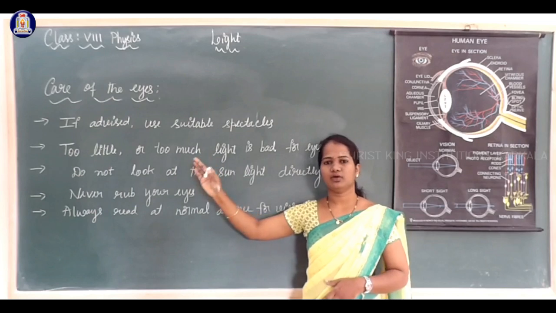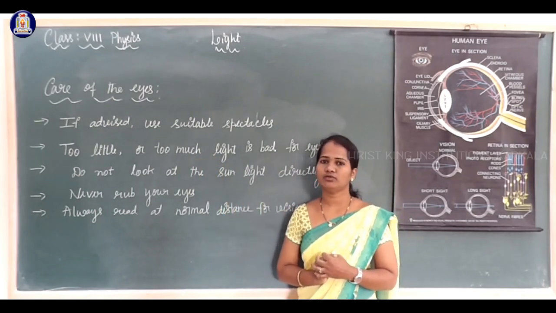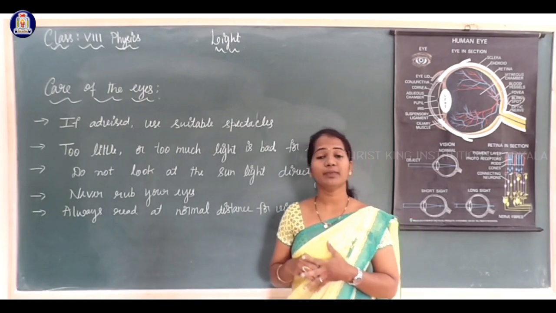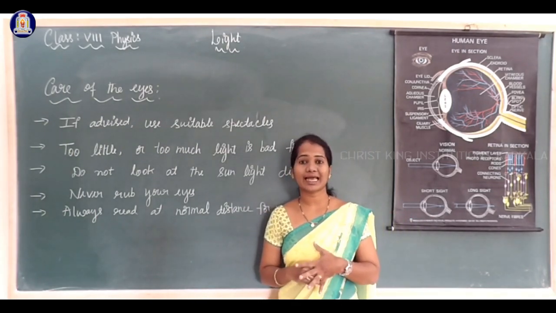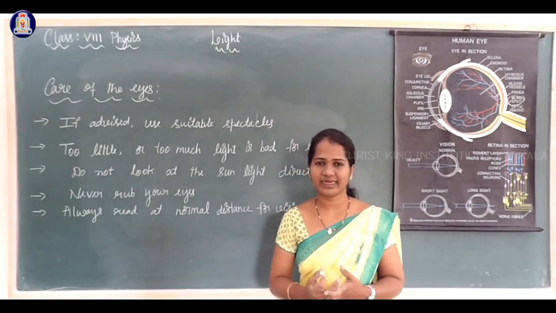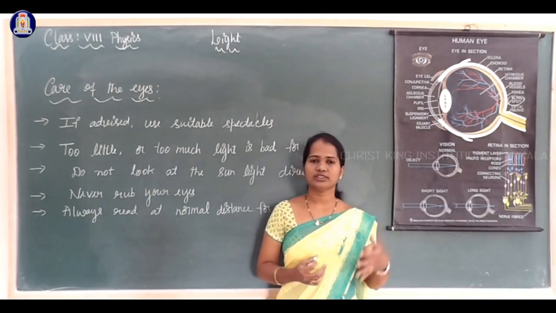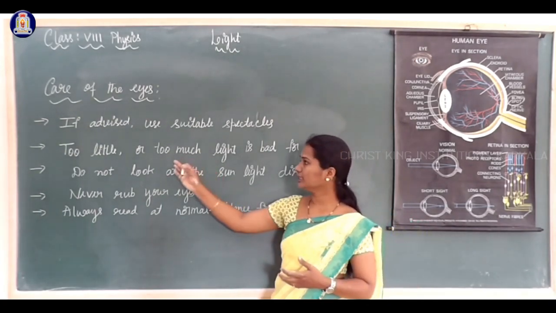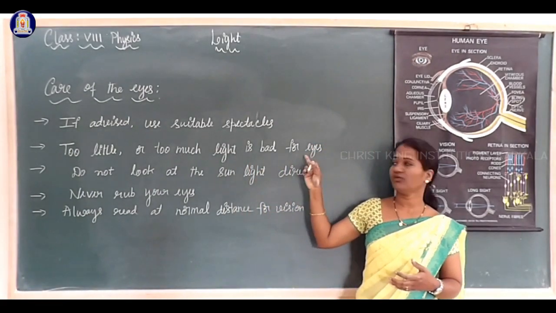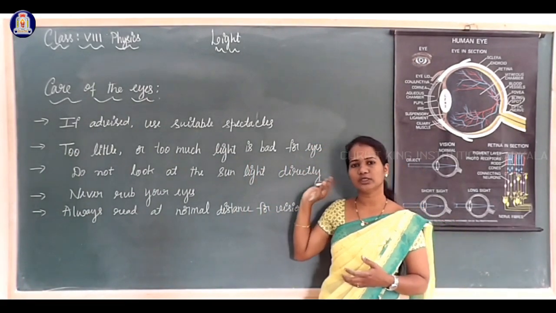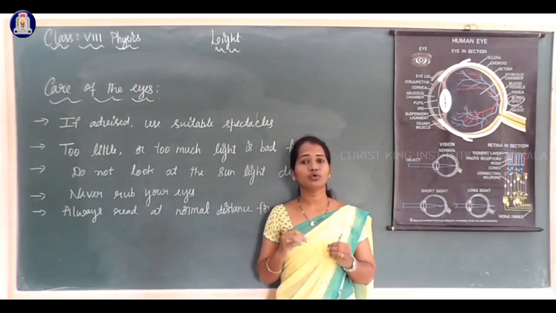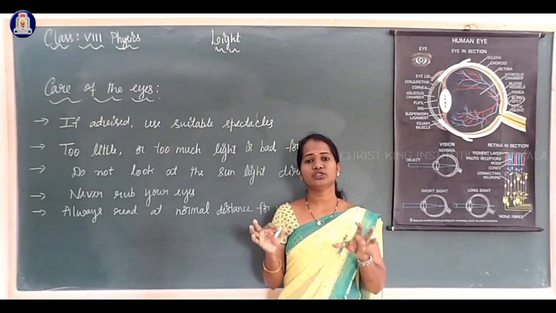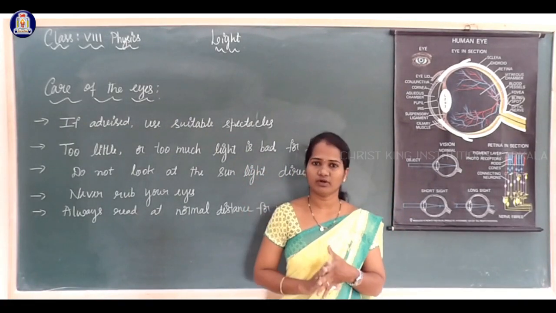Too little light or too much light is bad for your eyes. If the light is too little, it may cause headache as well as eye strain. Too much light, like sunlight or torch light or laser light, can damage the retina. So it is advised not to read books with too little or too much light. There should be light which is suitable for reading.